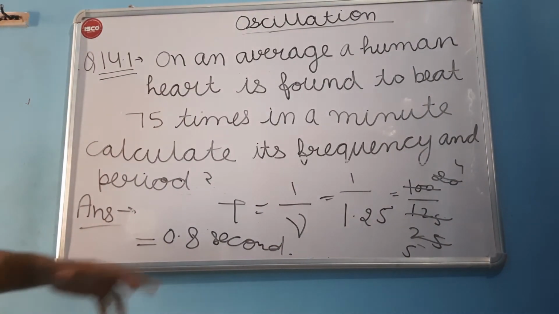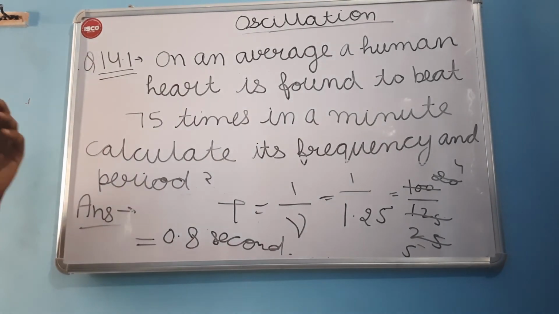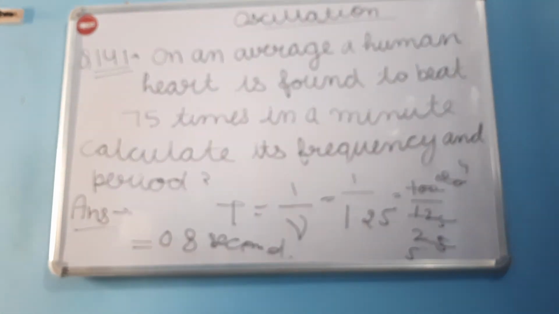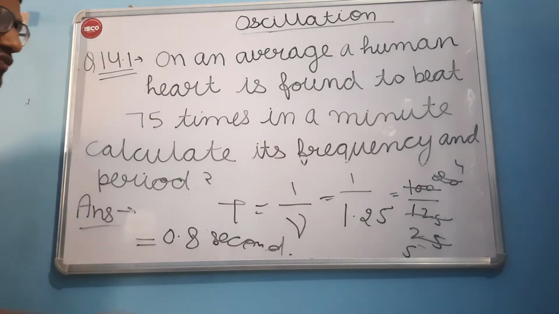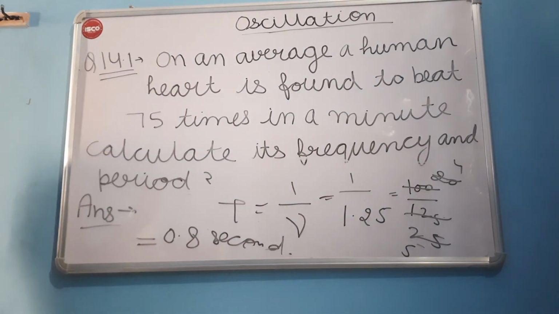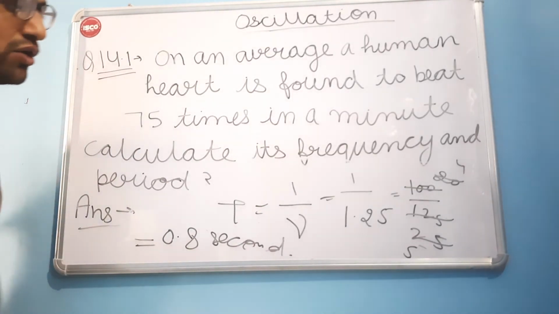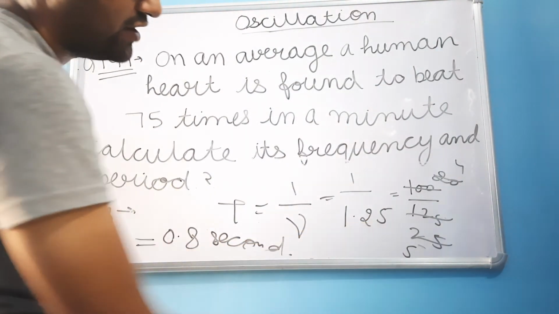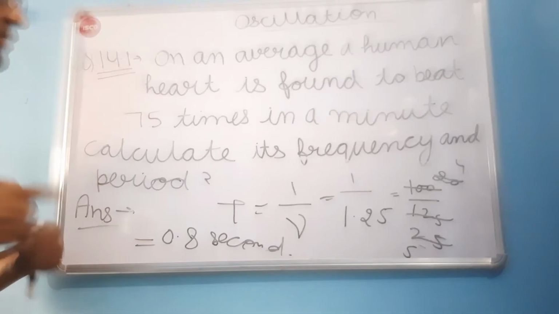What does it mean? It means the time period for one repetition, for one heartbeat, the time taken for a single beat, will be 0.8 second, and the number of oscillations, the number of repetitions in a single second, that is our frequency, will be 1.25. That means our heart takes 0.8 seconds to beat once, and the number of times our heart beats in one second is 1.25 per second. That was our frequency. Thanks. Next time we will do the next numerical.